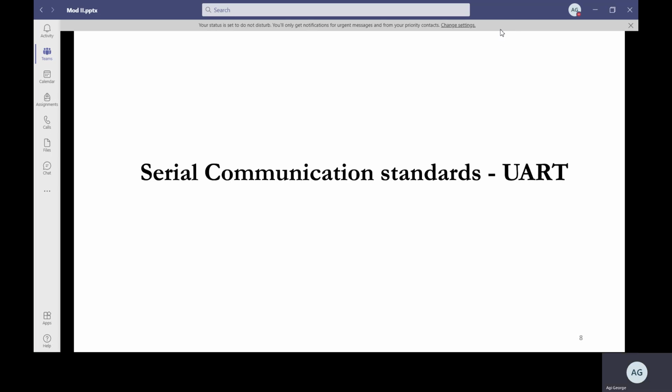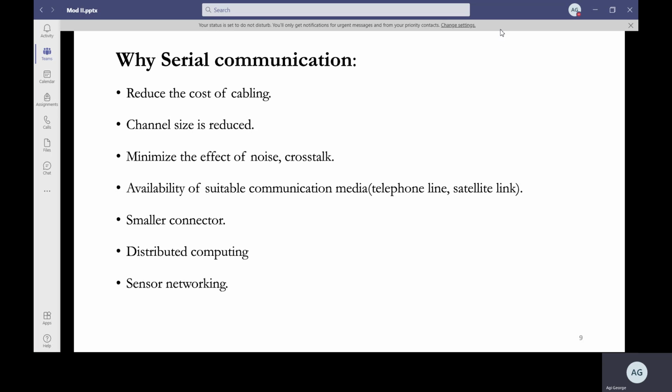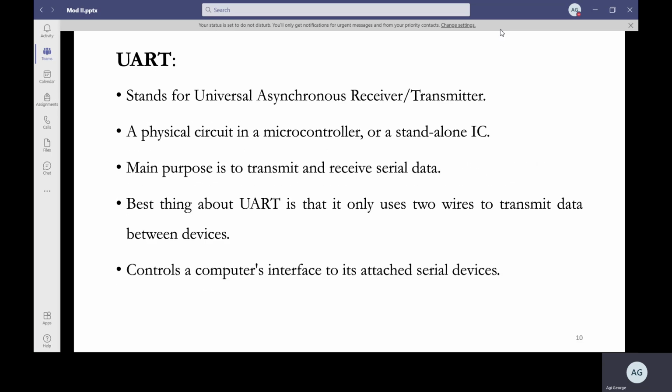Next, we will be talking about serial communication standards. The first thing that we will be dealing with is the UART. UART stands for Universal Asynchronous Receiver Transmitter.